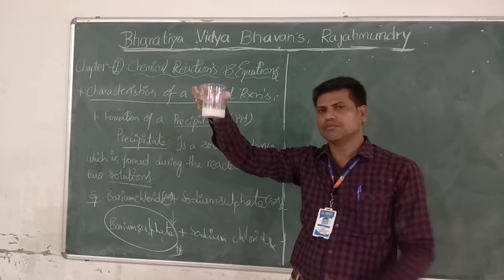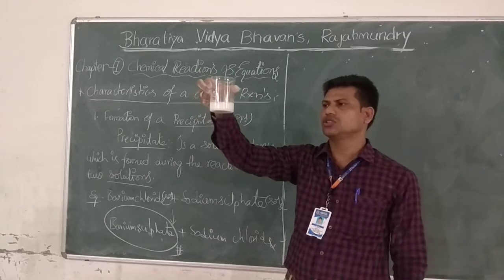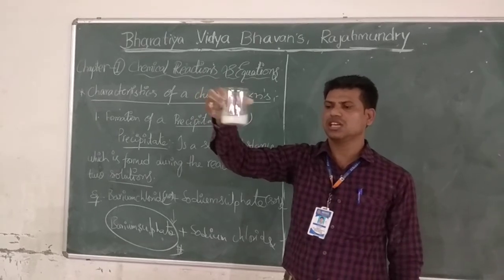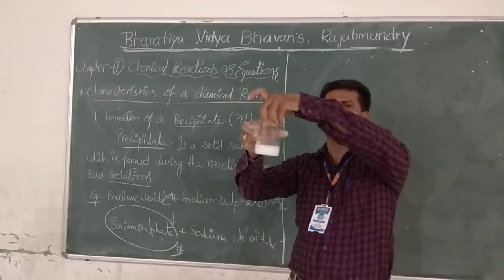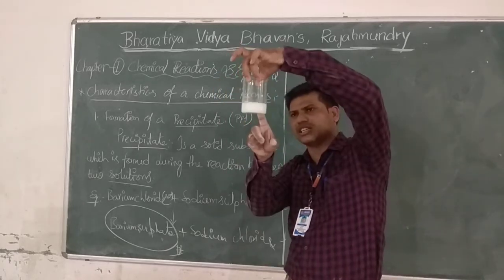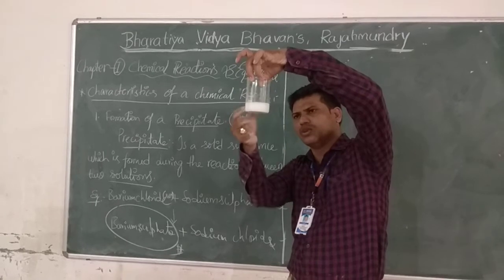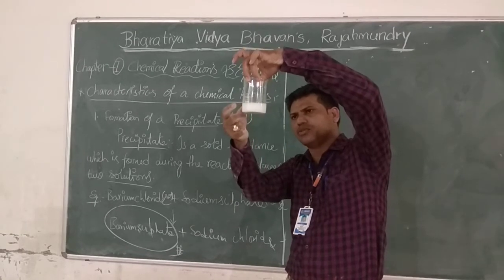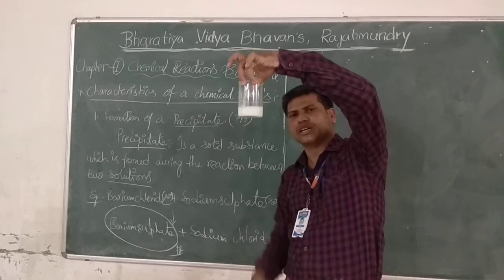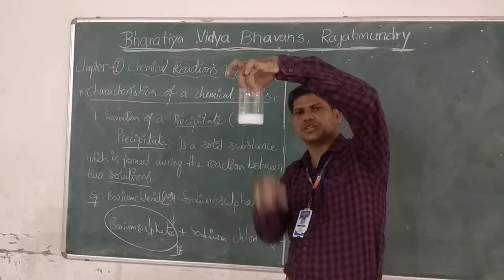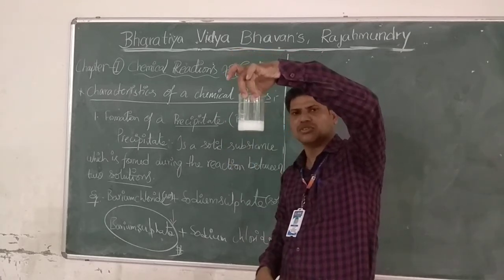I will show it after the completion of this lecture, don't worry. So by mixing two solutions, we get one solid substance, which will settle step by step at the bottom of the beaker. That is the formation of a precipitate.